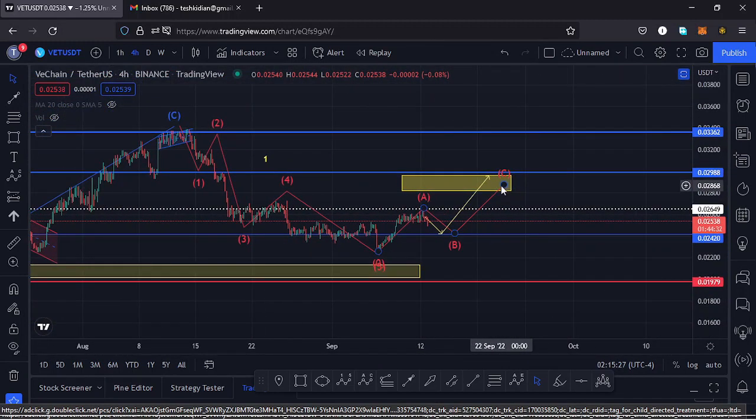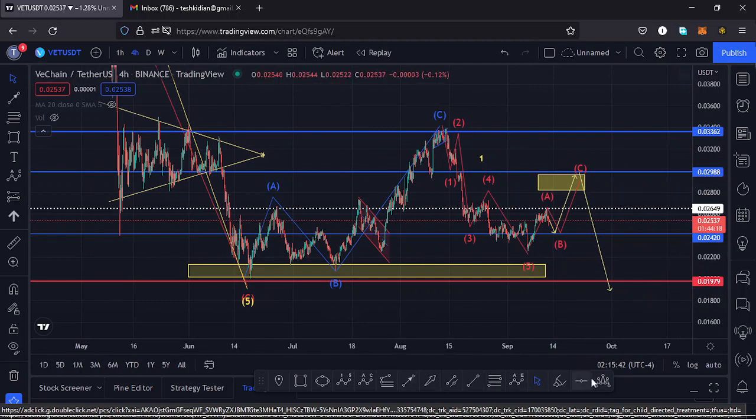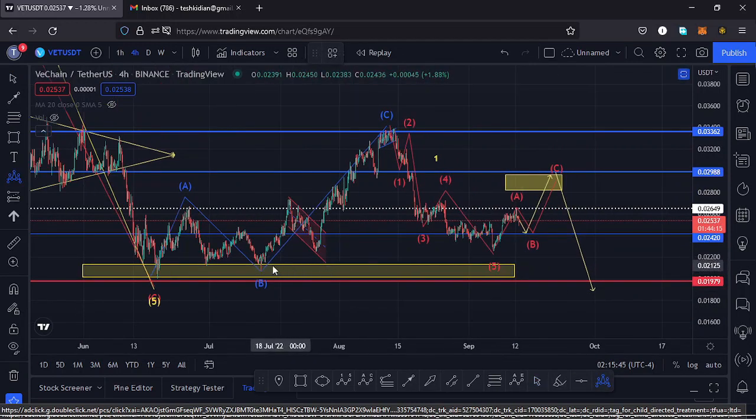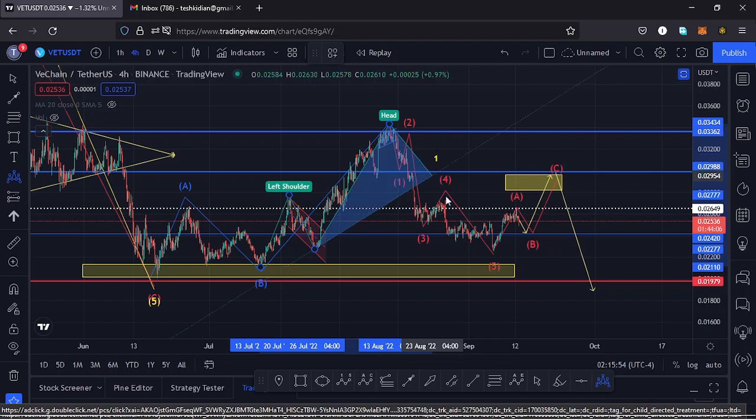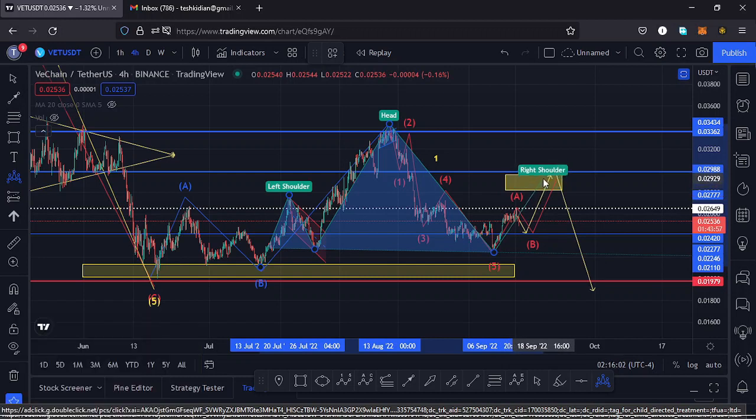And once you see the formation of a wave 2, and we have maximized our yellow target area, then I would expect lower prices to be coming our way and continue heading lower in the formation of a third wave. And in case that happens, then that will be completing the formation of a head and shoulders pattern here on this chart, having this as the left shoulder of that head and shoulders pattern. Then we have the head up here. Then we have seen the formation of the neckline down here. Then once we complete the formation of a wave 2 to the upside, that will be completing the formation of the right shoulder of that head and shoulders pattern. Then in the formation of a third wave to the lower side, I will expect us to see a breakout out of that head and shoulders pattern.